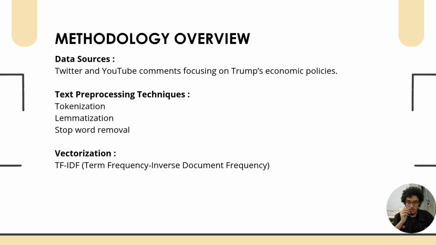I'm here to talk about the methodology review. First of all, our data sources are Twitter and YouTube comments, which focus on Trump's economic policies. The techniques we're using for text processing are tokenization, lemmatization, and stop word removal. And lastly, for the vectorization, we're using term frequency inverse document frequency.